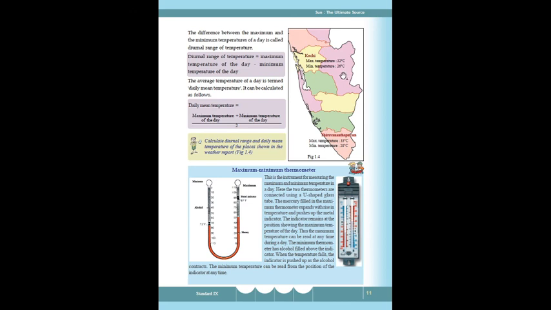The average temperature of a day is termed the daily mean temperature. It can be calculated: daily mean temperature equals the maximum temperature plus the minimum temperature of the day, divided by 2. Here, Thiruvananthapuram is given: maximum temperature 33 and minimum temperature 28 degrees Celsius. The daily mean temperature is calculated as maximum plus minimum, divided by 2.